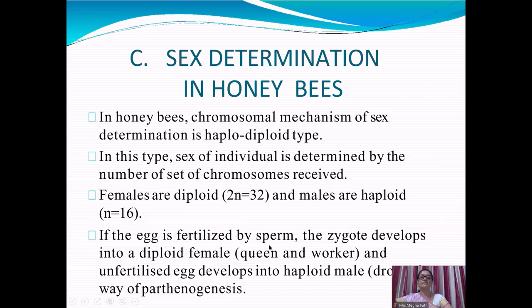If the egg is fertilized by sperm, the zygote develops into a diploid female, queen or worker, and unfertilized eggs develop into haploid male, that is drone, by way of parthenogenesis, meaning the drone is formed without fertilization.